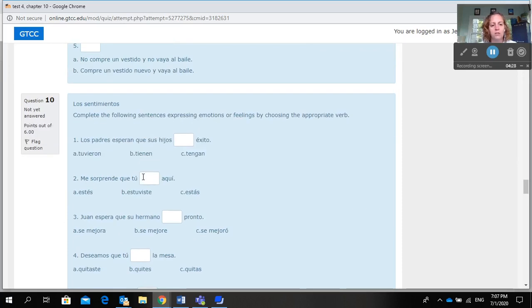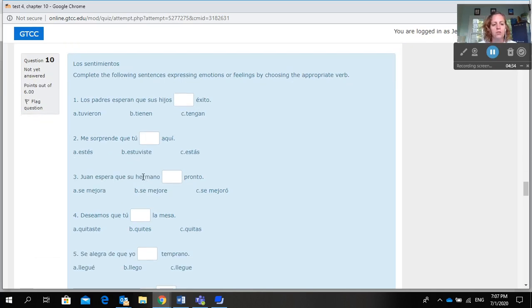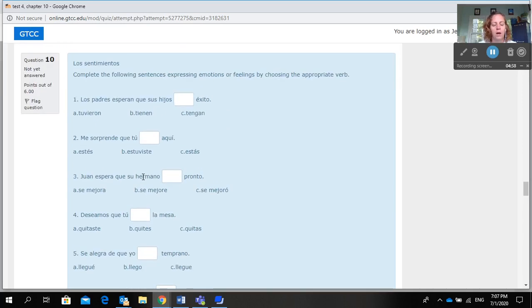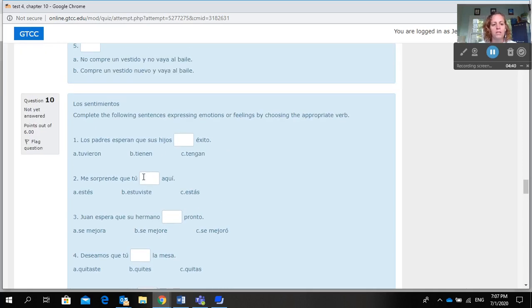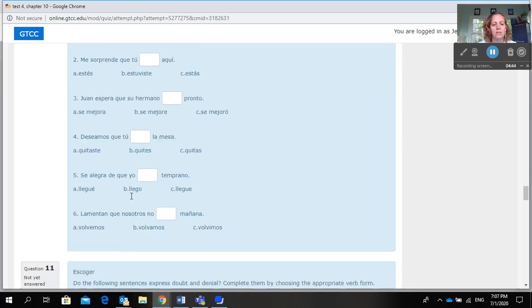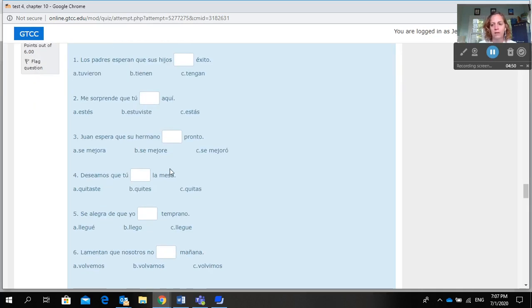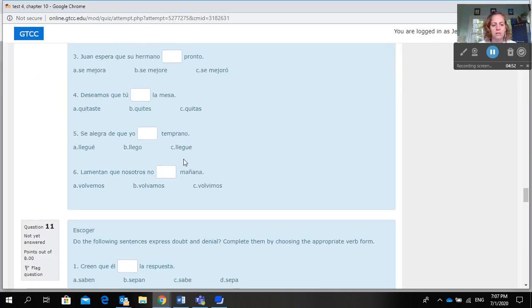For 10, los sentimientos. Complete the following sentences expressing emotions or feelings by choosing the appropriate verb. So again, you're trying to decide if you need subjunctive, preterite, present. So you'll read through the scenarios and decide which conjugation makes most sense in this scenario by looking at the first clause of the sentence.